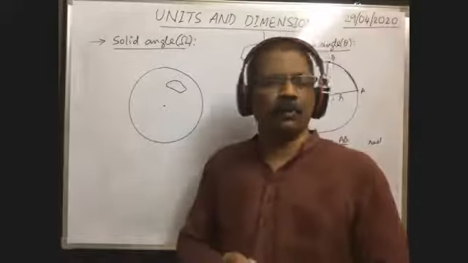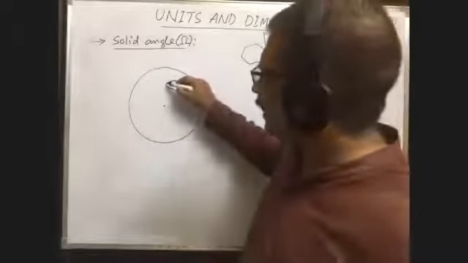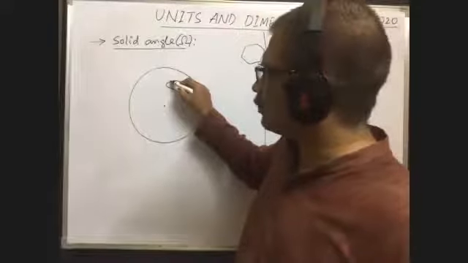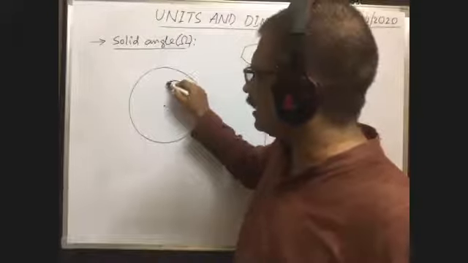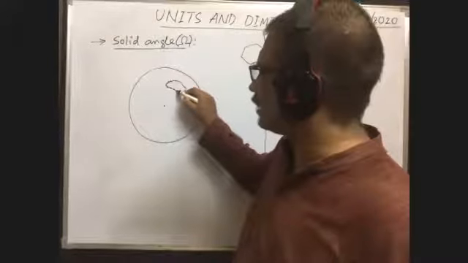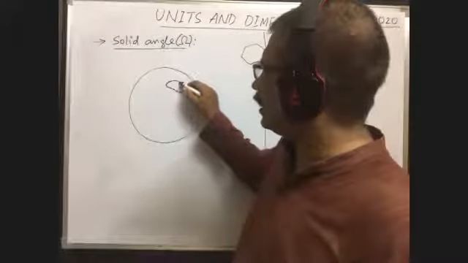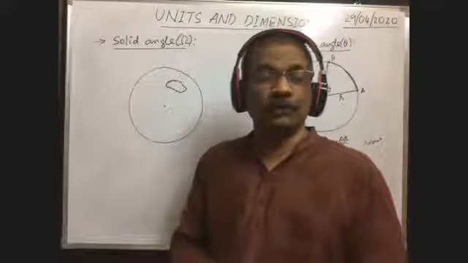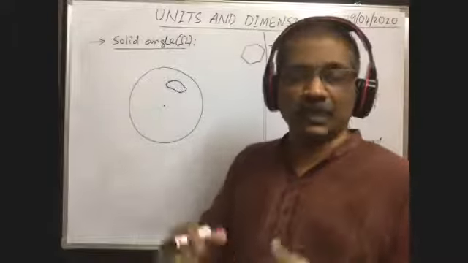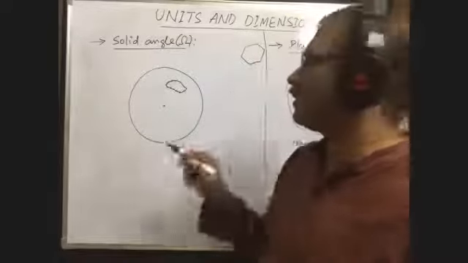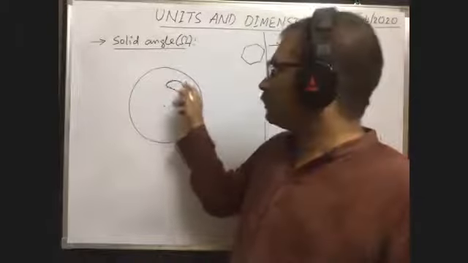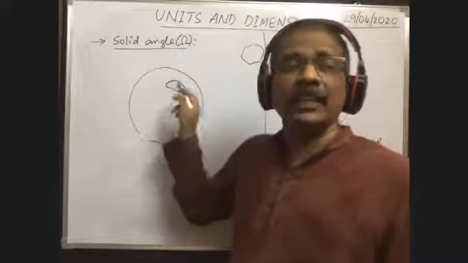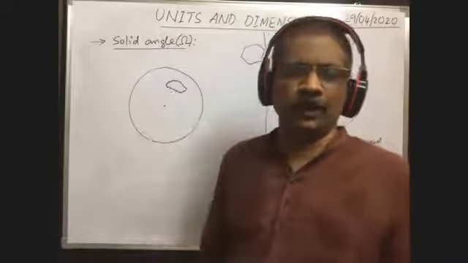Now on the circumference of this patch, we can imagine an infinite number of points. In case of football it is a regular hexagon. So on the circumference of the patch considered here, we can imagine an infinite number of points very close to each other.